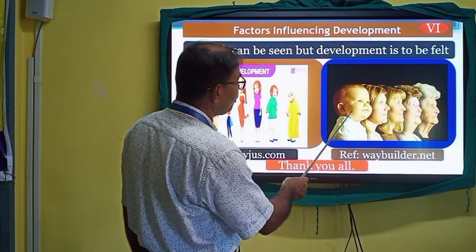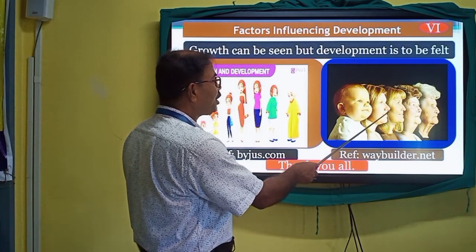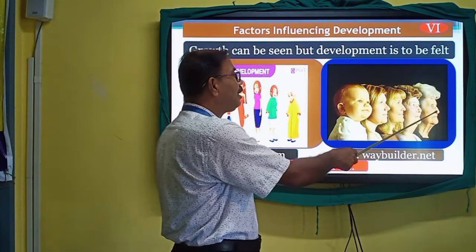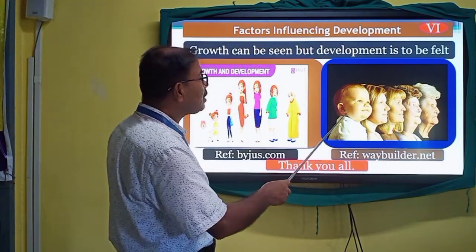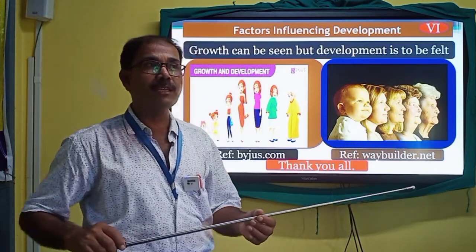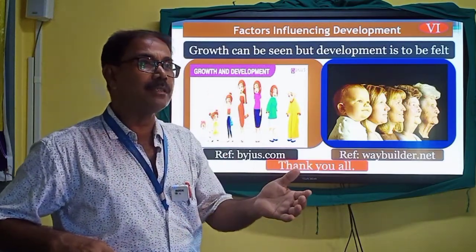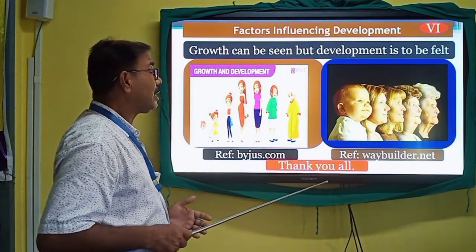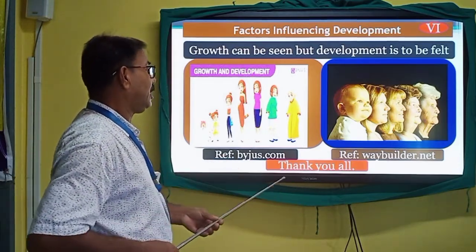This is during the stage of childhood, this is during the growth period, this is during adulthood, this is the stage of post-adulthood, and this is the last stage, old age. So friends, we can see the process of growth well, but development is to be felt because development covers the outward changes as well as the inward changes, all the psychological transformation of the concerned human individual.